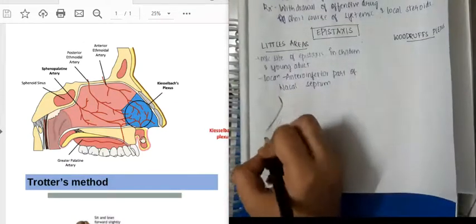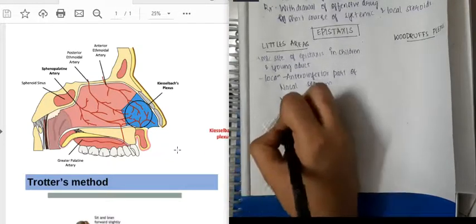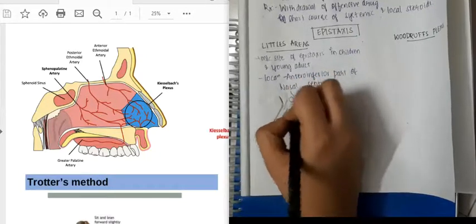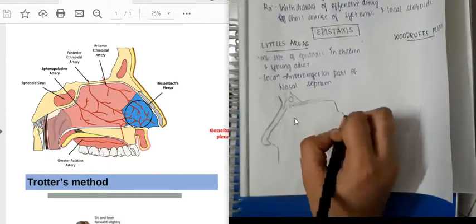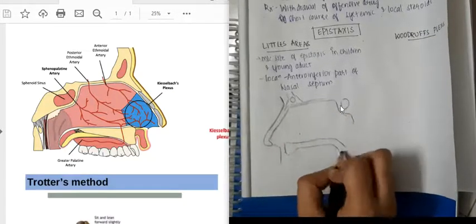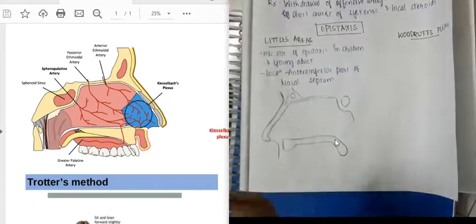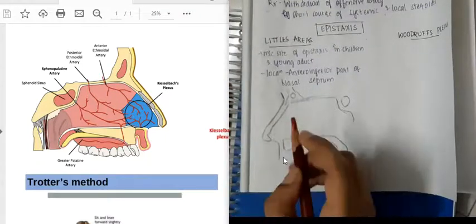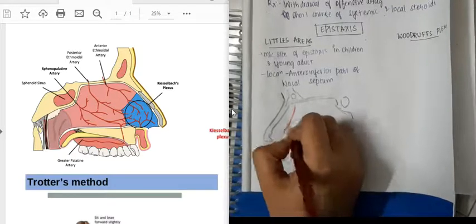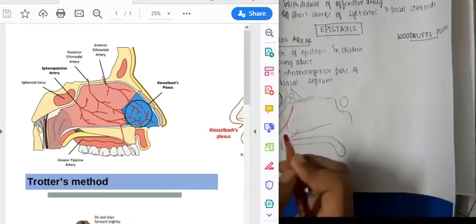So let me draw this nasal septum again. That is the nose, which I have already drawn, and the nasal septum. This is the frontal sinus, then this is the roof of the nose, this is the sphenoid sinus, and this is the floor of the nose, which is nothing but hard palate and soft palate. This artery which you see here is the anterior ethmoidal artery. Even in this diagram you can see the anterior ethmoidal artery.